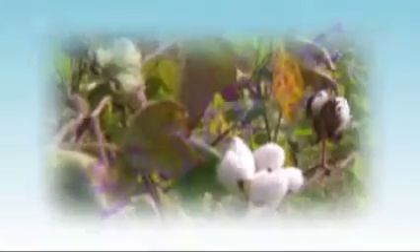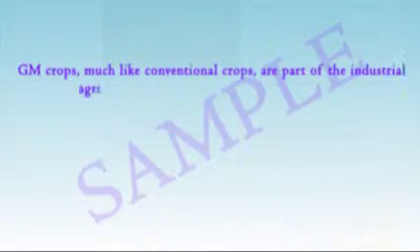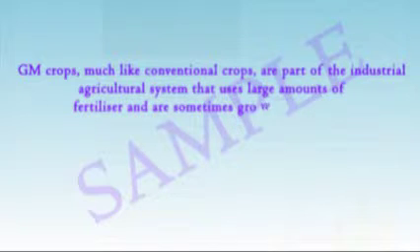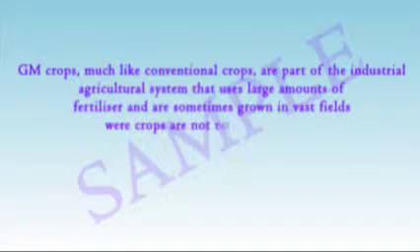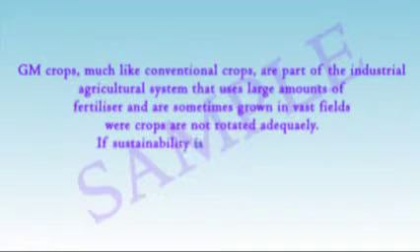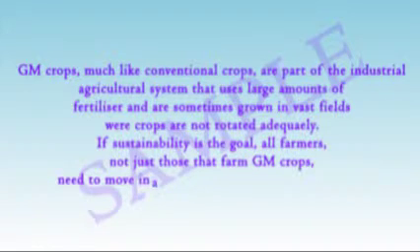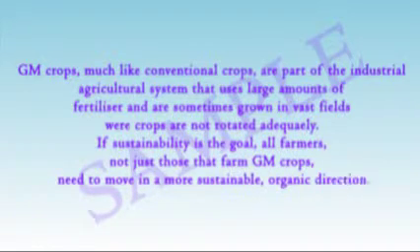The industry's proposed solution was for farmers to temporarily use herbicide cocktails, which contained multiple herbicides to combat resistant weeds, while new GM varieties were being developed to be tolerant to other herbicides. GM crops, much like conventional crops, are part of the industrial agricultural system that uses large amounts of fertilizer, and are sometimes grown in vast fields where crops are not rotated adequately. If sustainability is the goal, all farmers, not just those that farm GM crops, need to move in a more sustainable, organic direction.